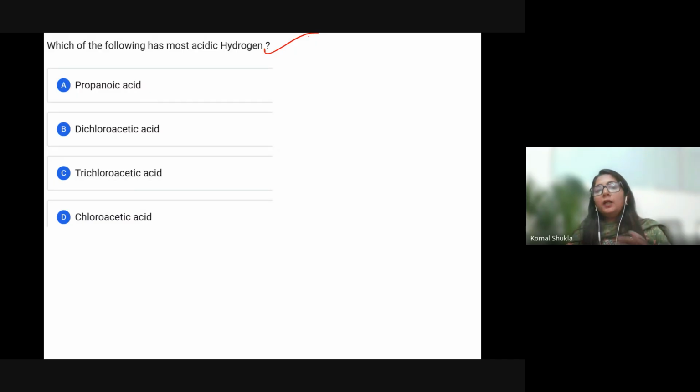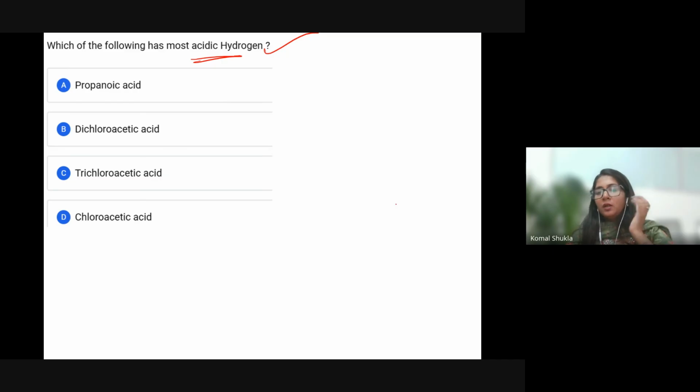What is the option here? Which of the following has the most acidic hydrogen? Tell me. This is again a very easy question. I just wanted to know this answer. Very good, Ira, very good. Vittal, now you're participating, it looks amazing.